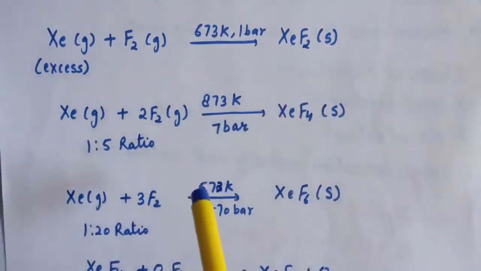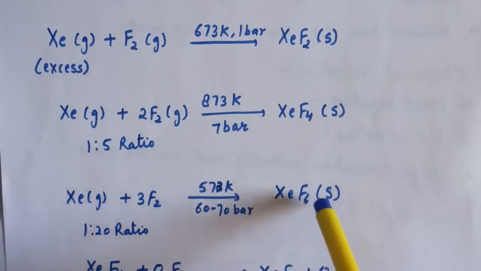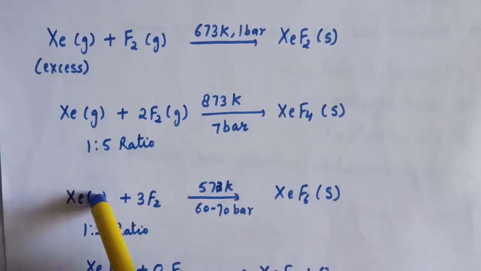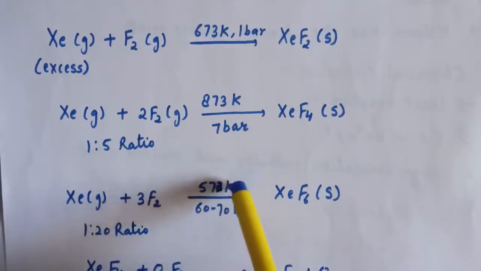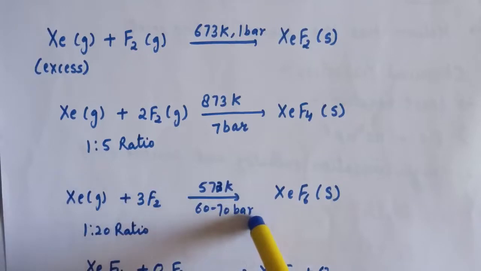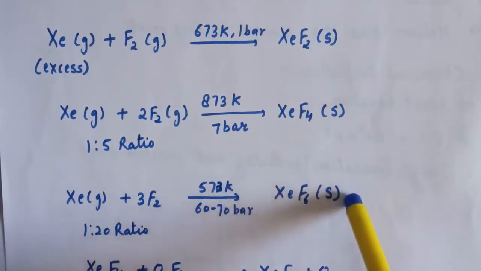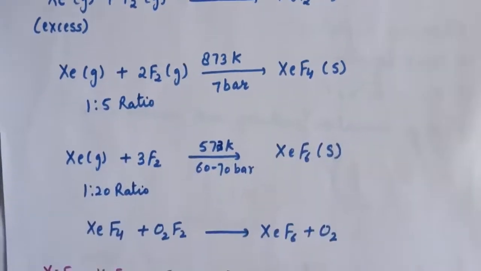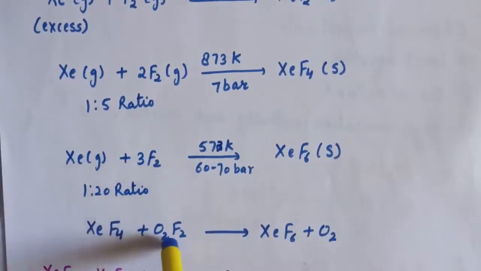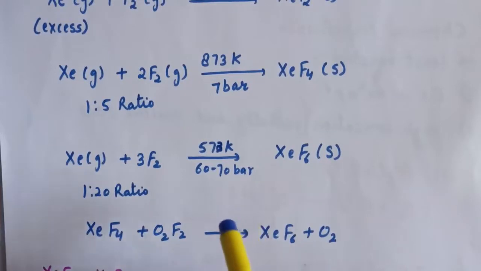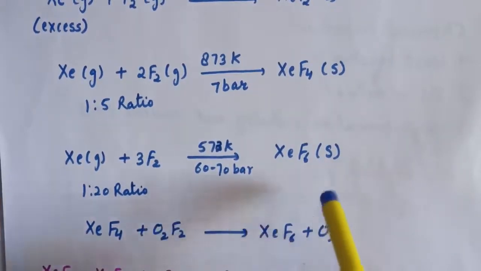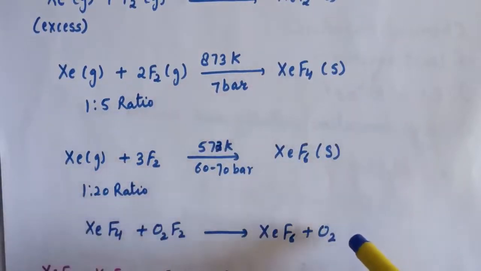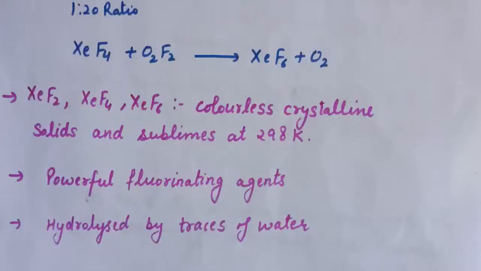The third reaction is if we want to prepare xenon hexafluoride. It will be when we take xenon and fluorine in 1:20 ratio at 573 Kelvin and 60 to 70 bar pressure, then xenon hexafluoride is formed. Also, xenon hexafluoride is formed by the reaction of xenon tetrafluoride with O2F2. So these are the preparation reactions of xenon fluoride compounds.